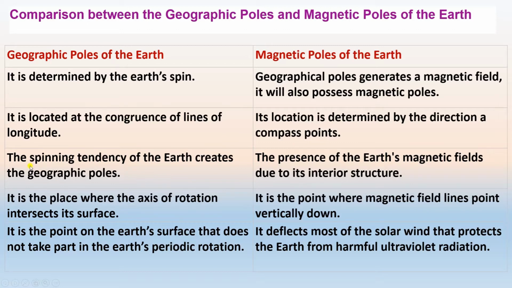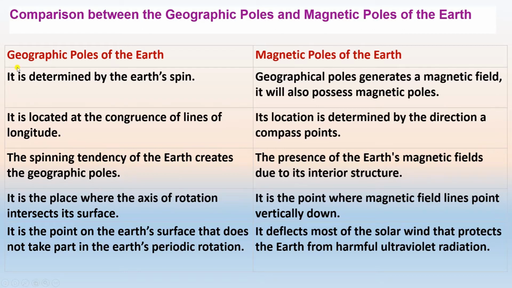Regarding the geographic pole, the spinning tendency of the earth creates the geographic pole, whereas the presence of earth's magnetic field due to its interior structure causes the magnetic pole. And the geographic pole is the place where the axis of rotation intersects its surface. Regarding the magnetic pole, it is the point where the magnetic field lines point vertically downward.